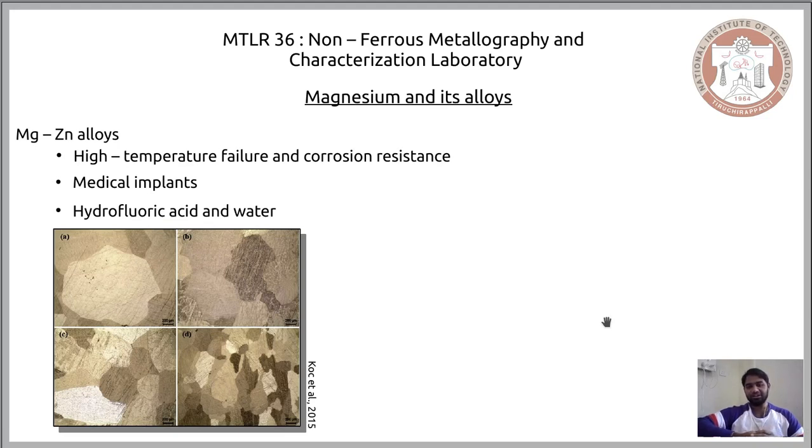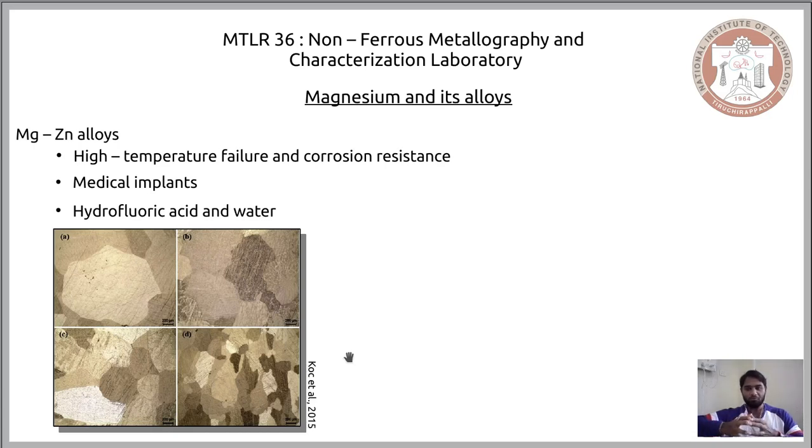Now one critical thing that you have to note is that this micrograph that you see here is from a published journal. However, when you submit this sort of microstructure for your thesis work, nobody in our department will be ready to accept it. They would want you to repolish it and get a micrograph that is free of surface cracks. Even in our department, people are not ready to accept a micrograph like this with surface cracks; the reason an established journal accepts it is because of the nature of magnesium.